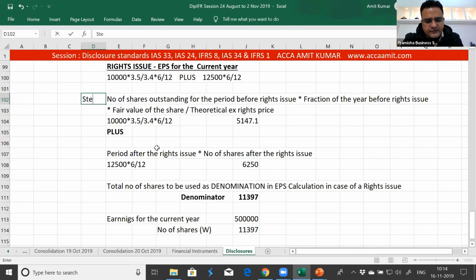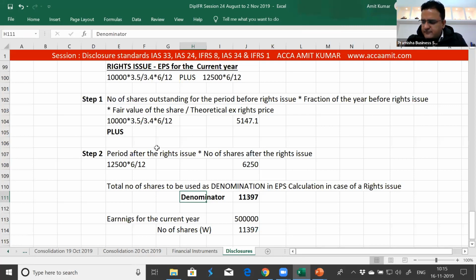So this is step 1, step 2, and whatever figure we calculated for the period after the rights issue, the total becomes the denominator for use in the rights issue calculation. This is how we deal with a rights issue and the bonus element in a rights issue for the adjustment of current year EPS as well as the previous year EPS. Hope this is clear to everyone. If anyone has any doubt, please ask.